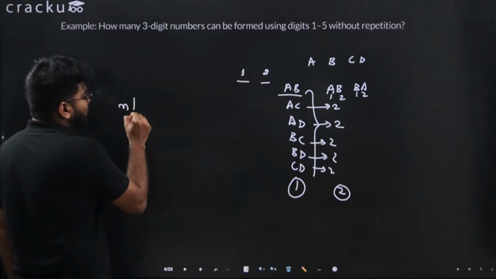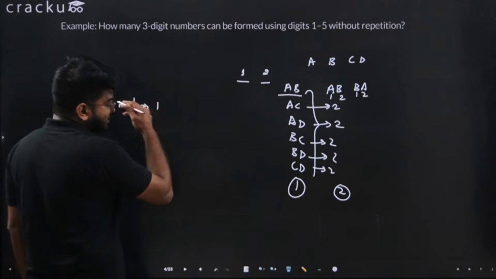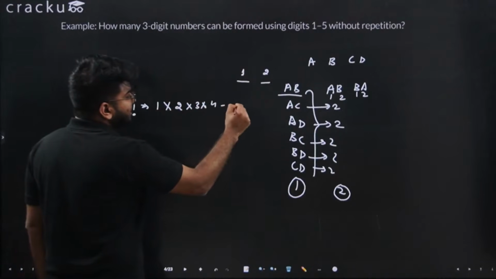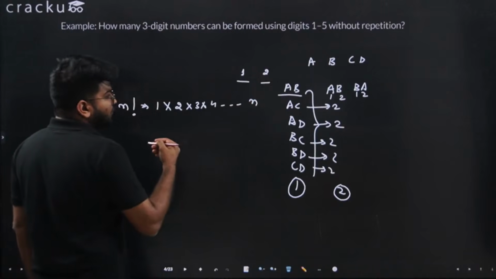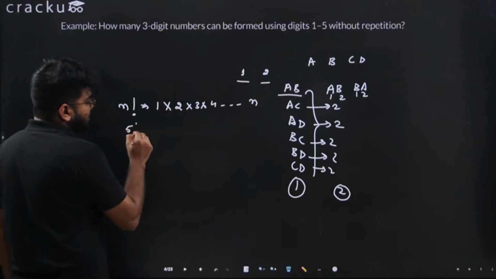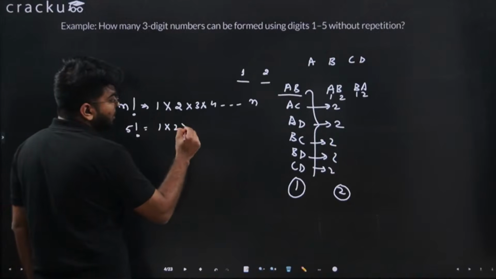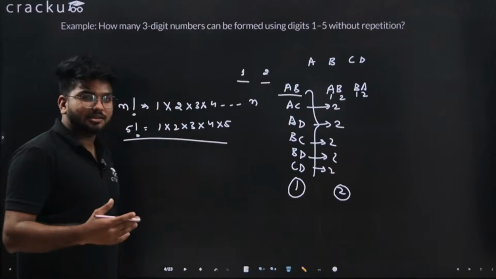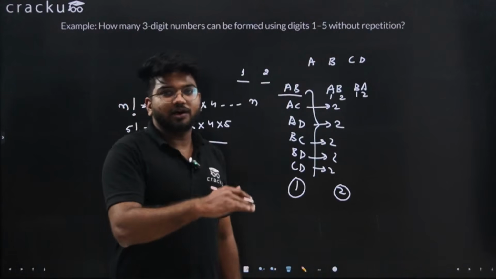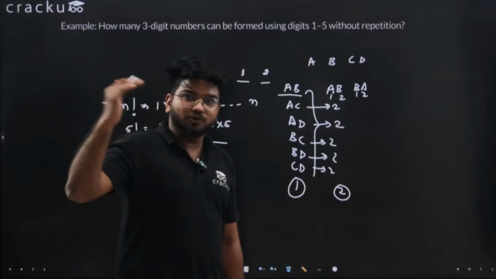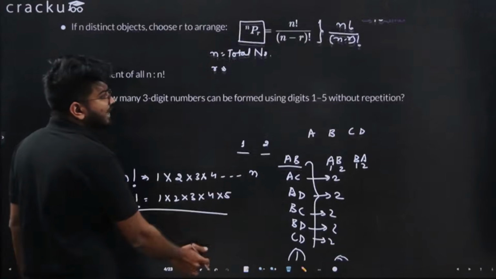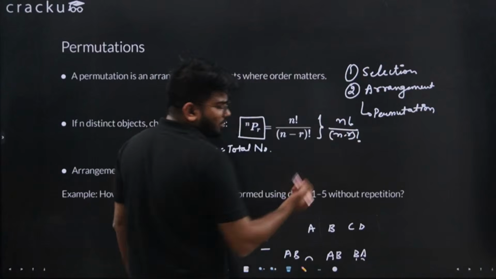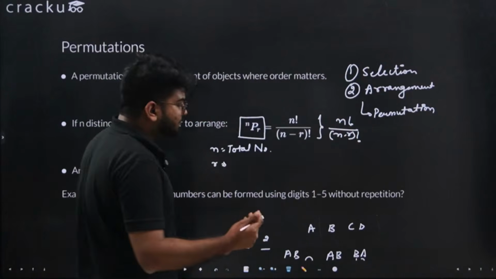If I say n factorial, this is nothing but 1 into 2 into 3 into 4 till n number. For example, if I say 5 factorial, this is nothing but 1 into 2 into 3 into 4 into 5. That's it. N factorial is nothing but multiplying all the numbers from 1 up till that particular number for which you are finding the factorial. So this is a simple formula. I hope you guys are aware of it.